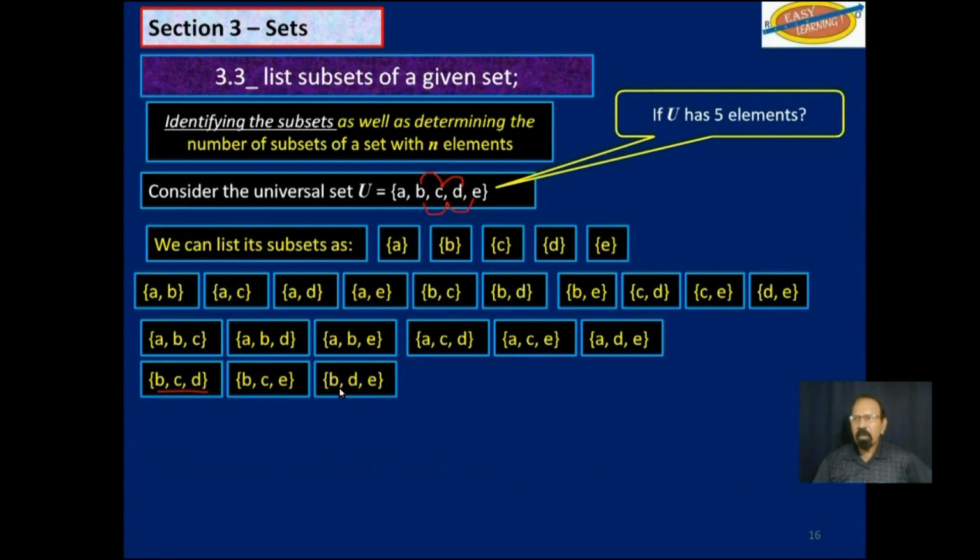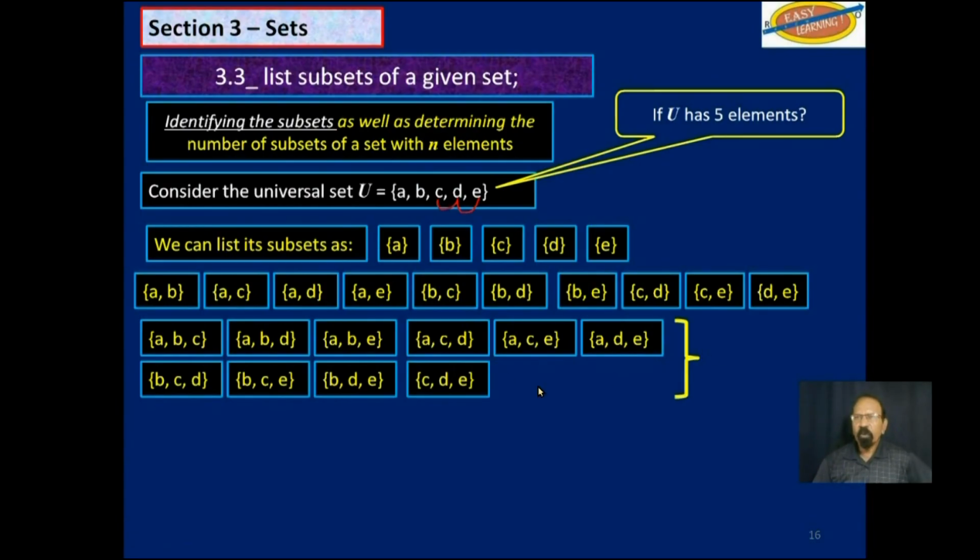We have BDE. We still have more subsets with three elements. Now we will begin with C: C, D, E. And I think that will be all with three elements.